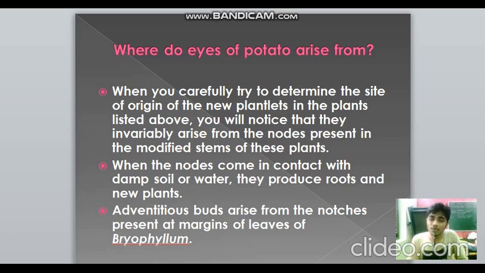Okay, so when the node comes into contact with some kind of water body or damp soil, immediately it will produce roots and new plants, and a new plant will be formed. That's why the eyes of potato are very good examples of vegetative propagules. Also, we have the adventitious buds, like on the margin of the leaves of Bryophyllum. You can see adventitious buds which are produced, and those buds are also vegetative propagules which can give rise to new plants.